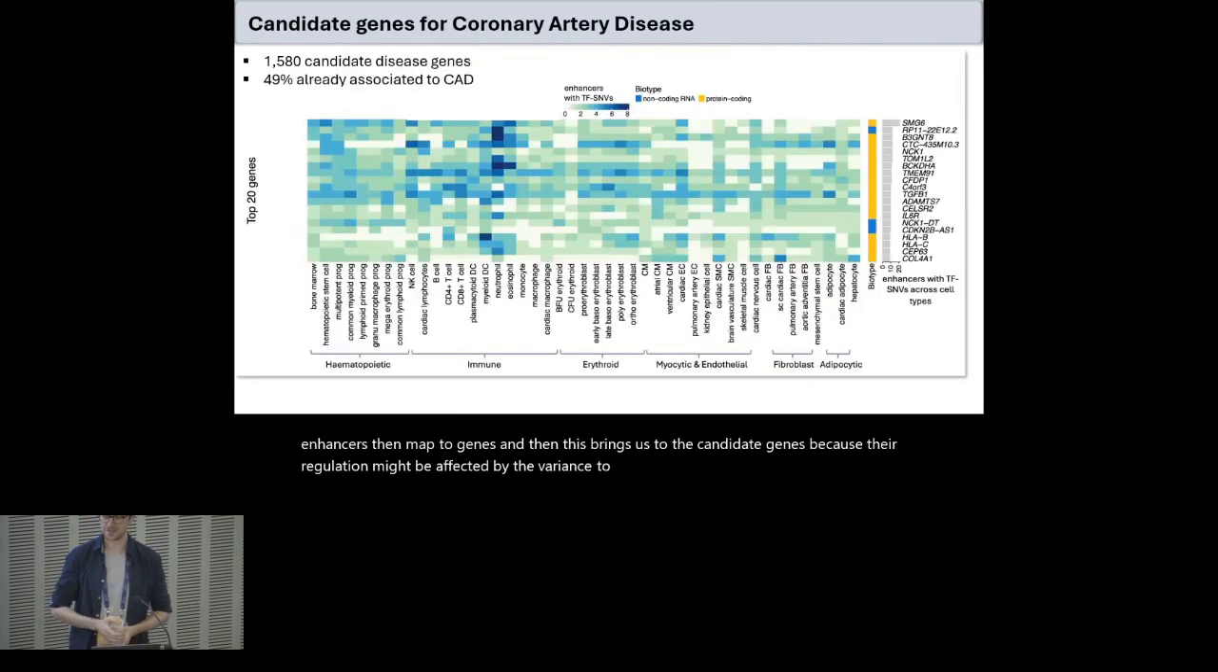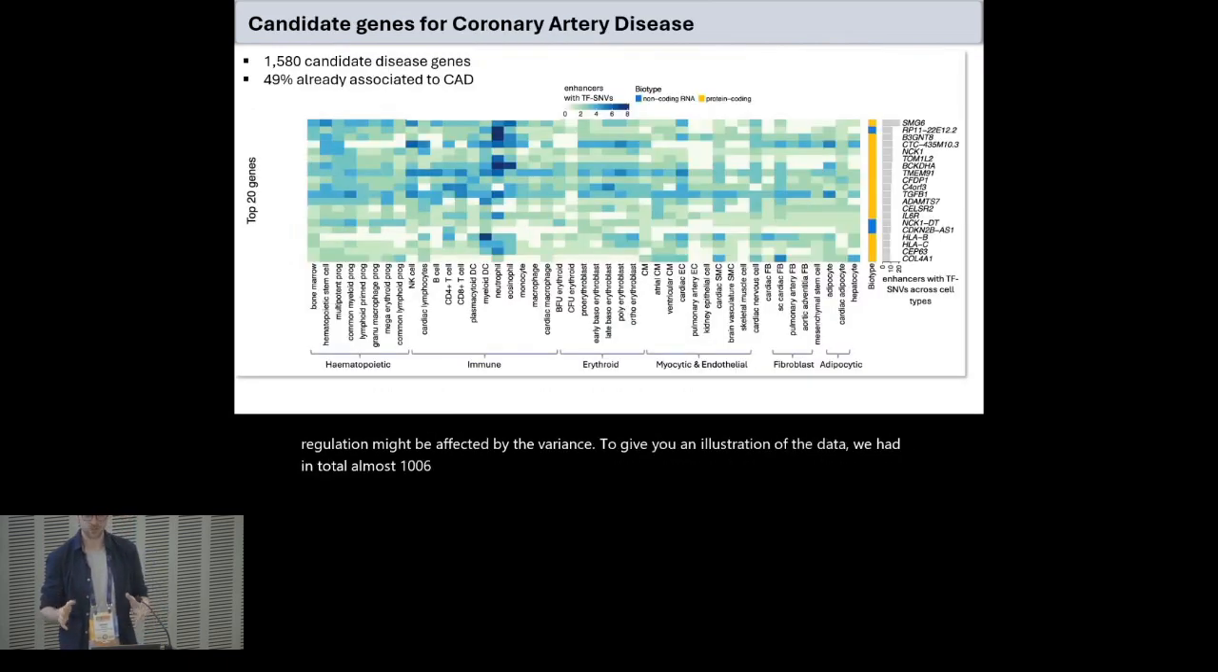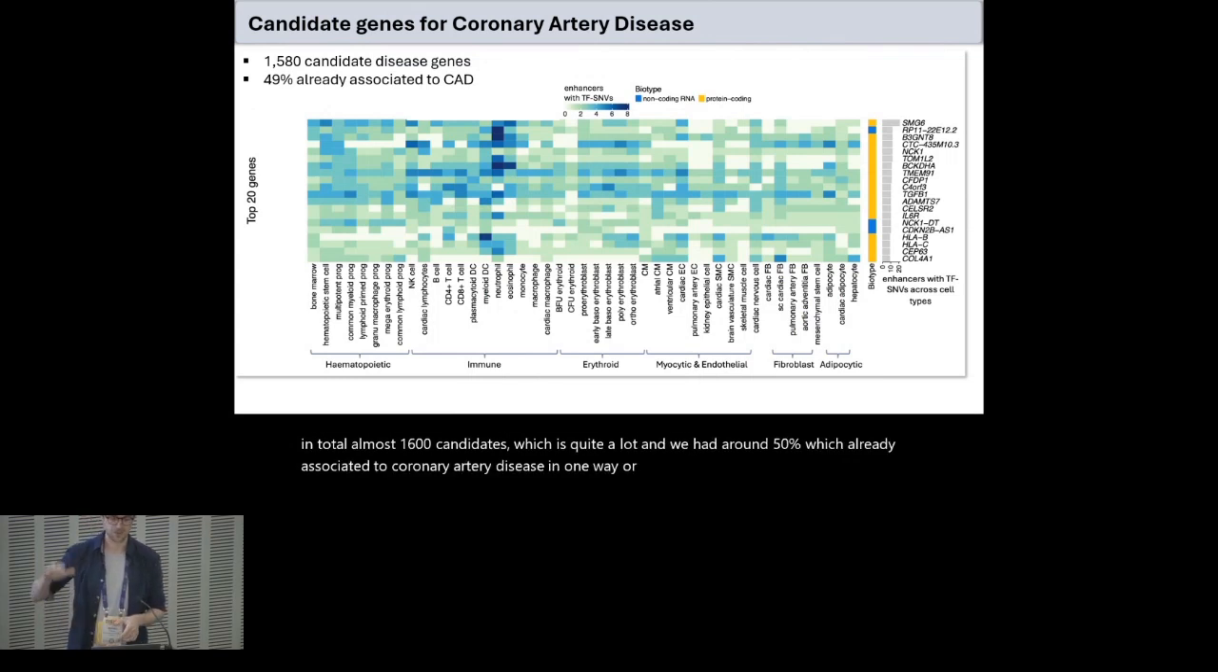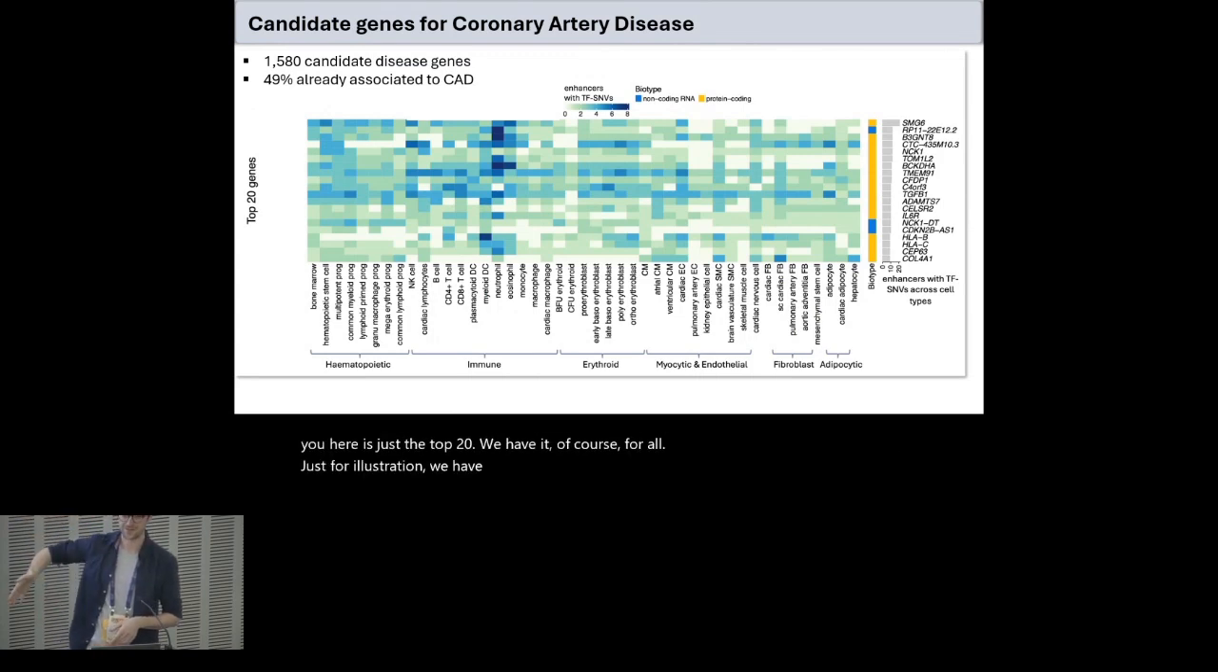To give you an illustration of the data, we had in total almost 1,600 candidates, which is quite a lot. And around 50% are already associated with coronary artery disease in one way or another. What I'm showing you here is just the top 20. We have it, of course, for all. It's just for illustration. On the y-axis, we have the top 20 genes, and on the x-axis, you can see all the different cell types for which we had data.